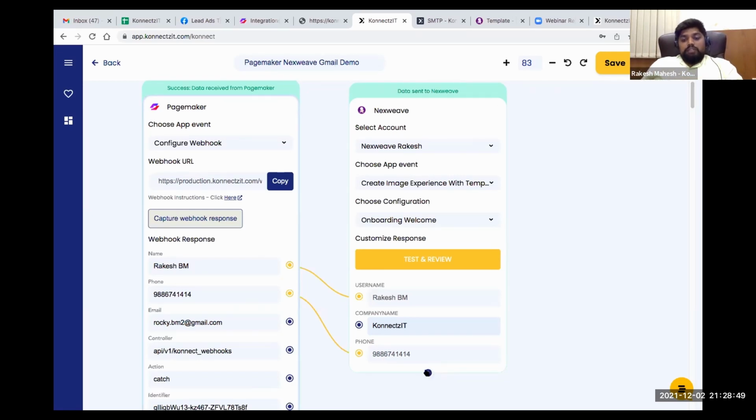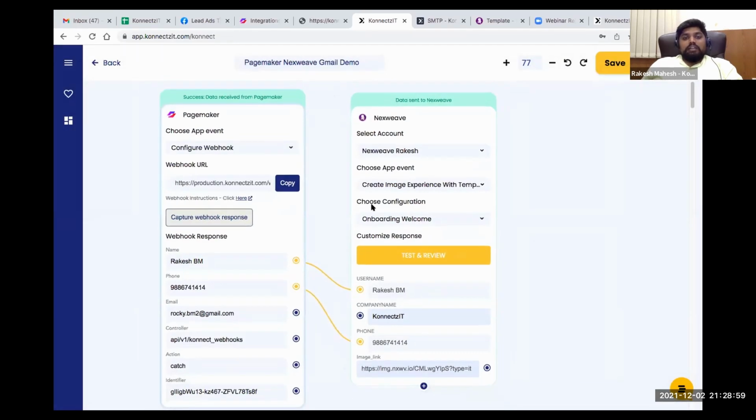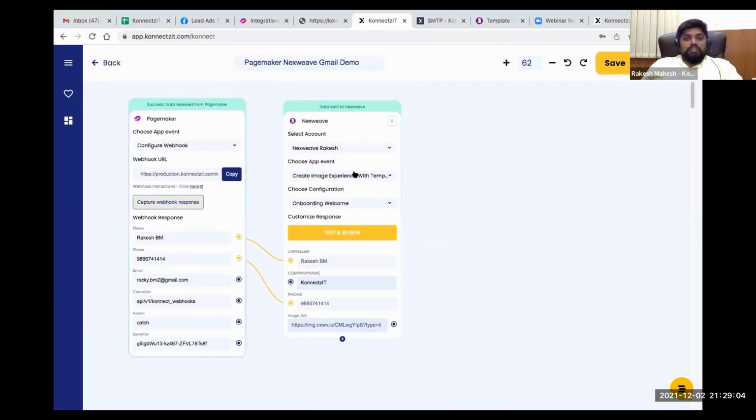So that will be available over here in the plus icon, where it actually gives me the image link. So I can use this image link for my further automation. I will show you how to use that. So in my further automation, what I'm going to do using this image. So basically it is taking the data and it is generating a customized response. That is what NextView does. And it gives me an image URL.